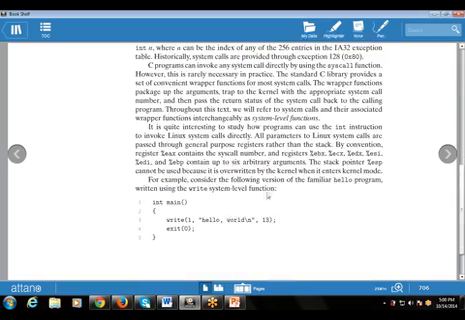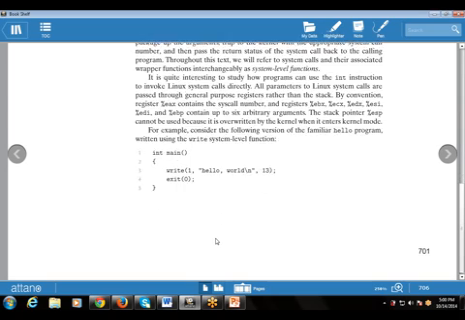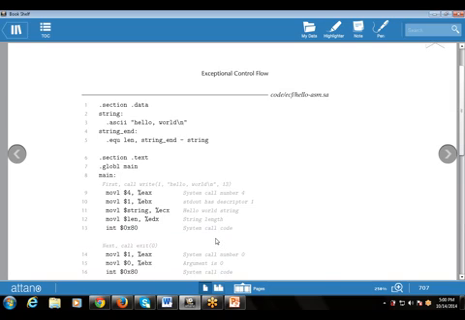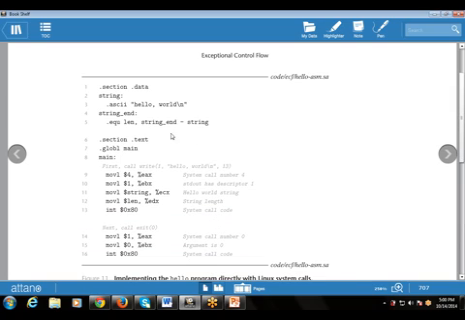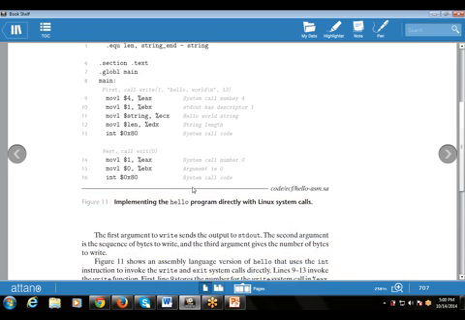This is an example that shows the familiar hello program: int main, write 1, hello world, 13, that is, writing the string to the output, where 13 is the length of hello world. This is the next example: the section is used for the data, then the string hello world, then string end equals length.